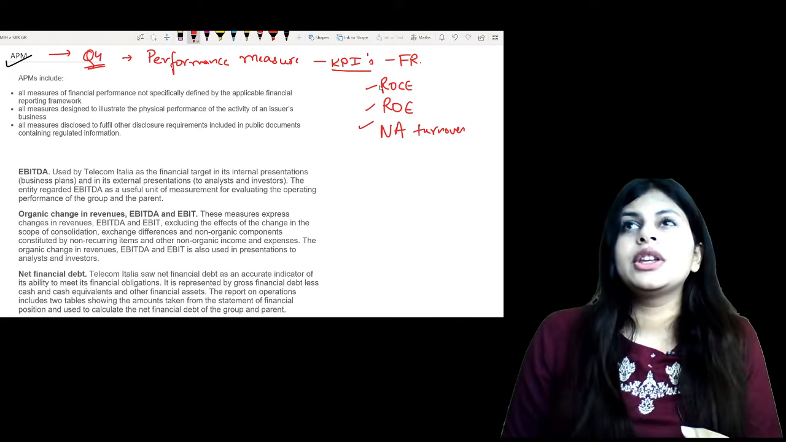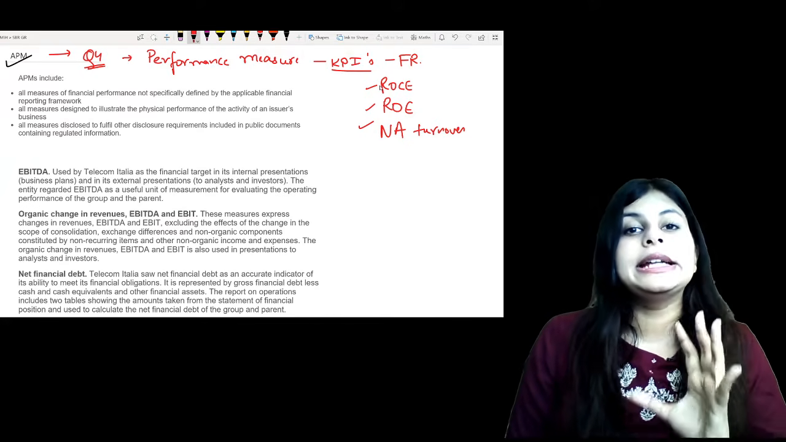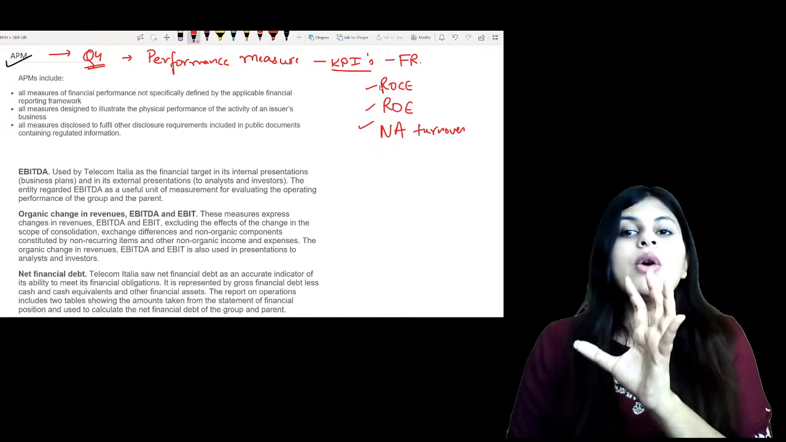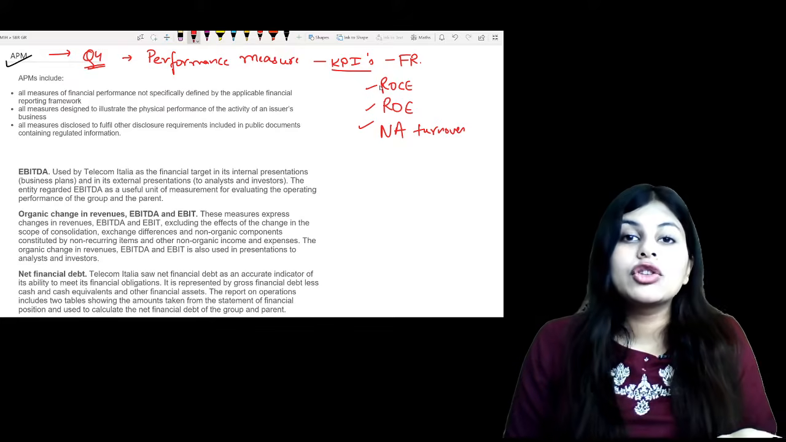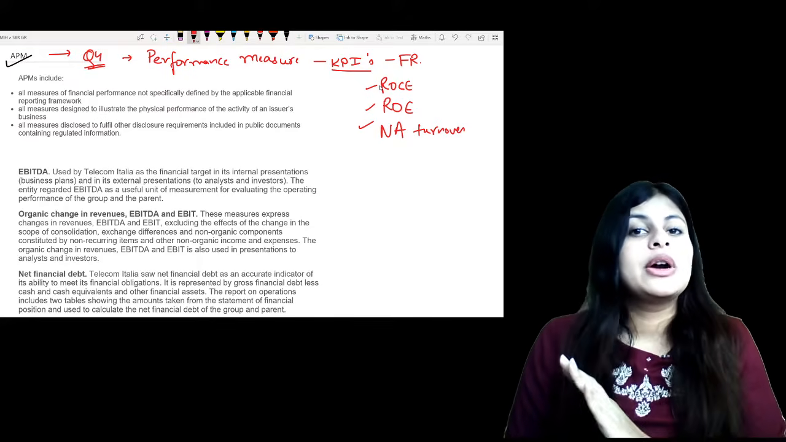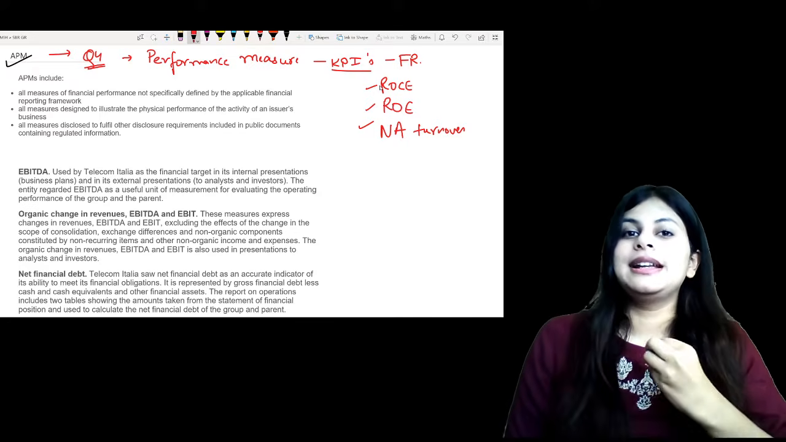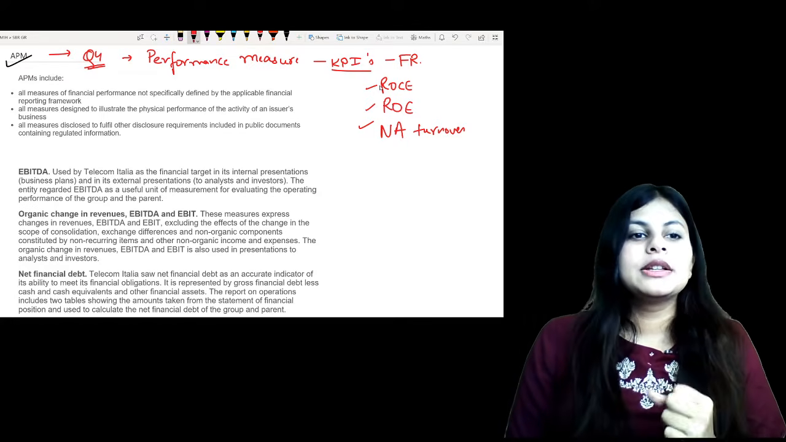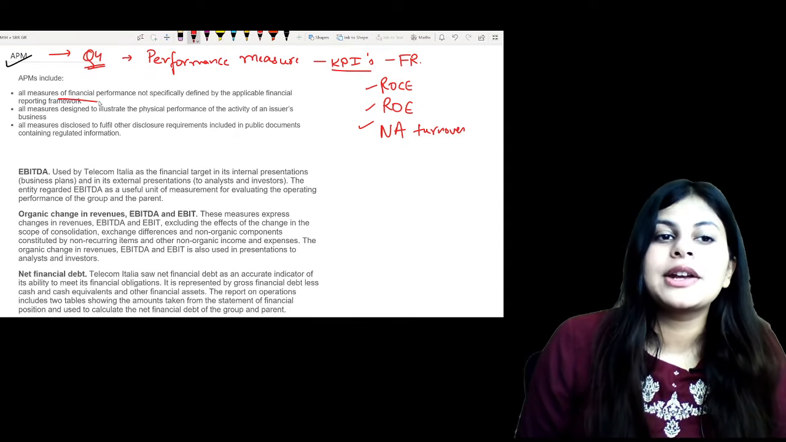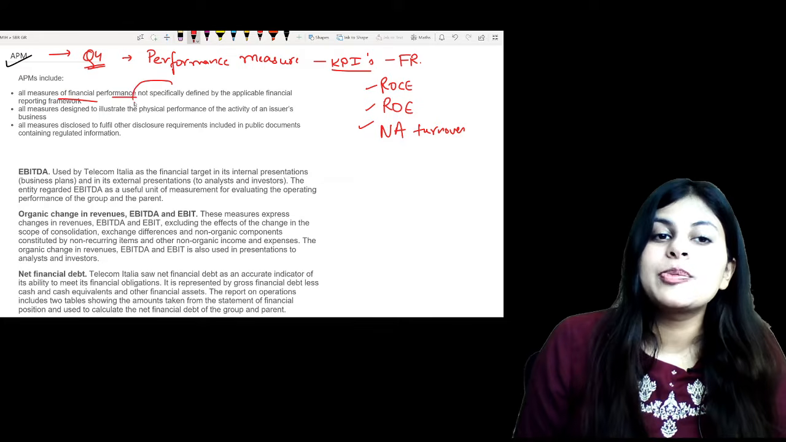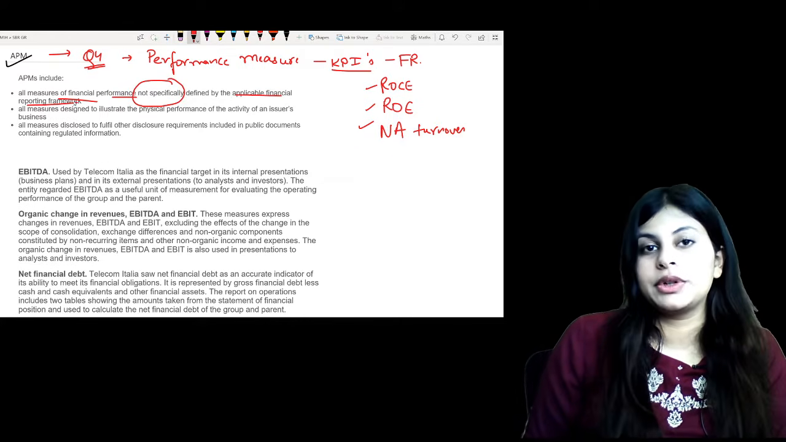We have the formula given to us by IASB, that this is how you interpret the financial statements, this is how you use the ratios: ROCE, ROE, net asset turnover, gross profit margin, net profit margin. We all have done this when we were children, right? But this one is a little complex, APM. So APMs are basically measures of financial performance not specifically defined by the applicable financial reporting framework.